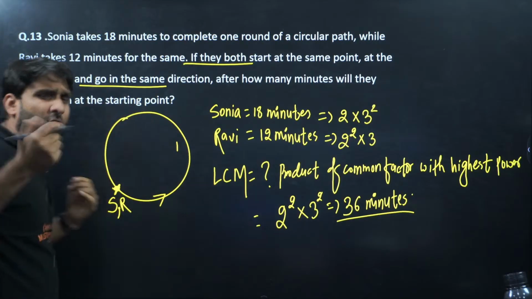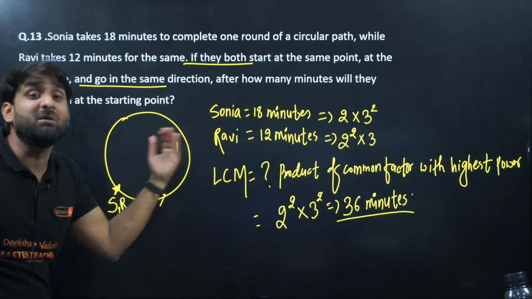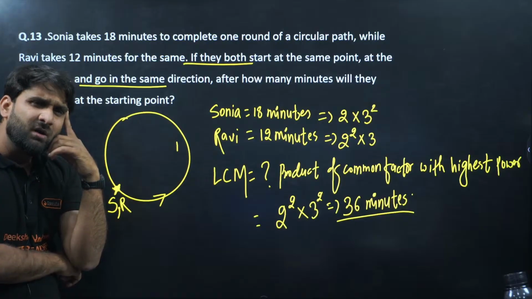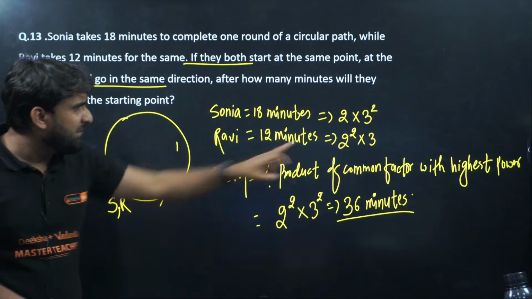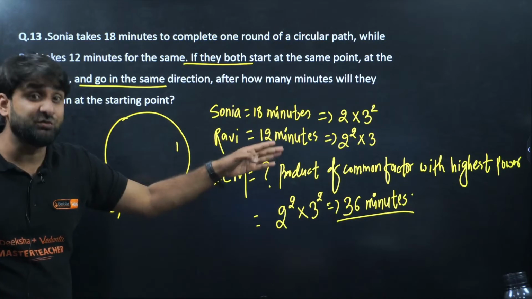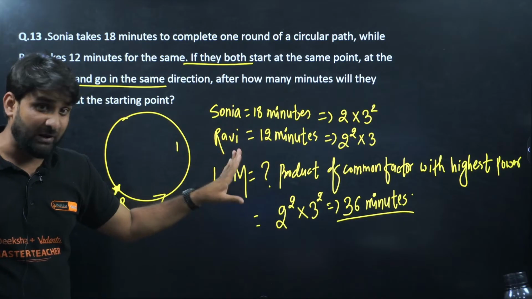Now use your common sense. The question is asking after how many minutes they will be meeting again. So my dear champion, their meeting time will be greater than these 2 times, because these are the individual timings. Sonia takes 18 minutes individually, Ravi takes 12 minutes individually.